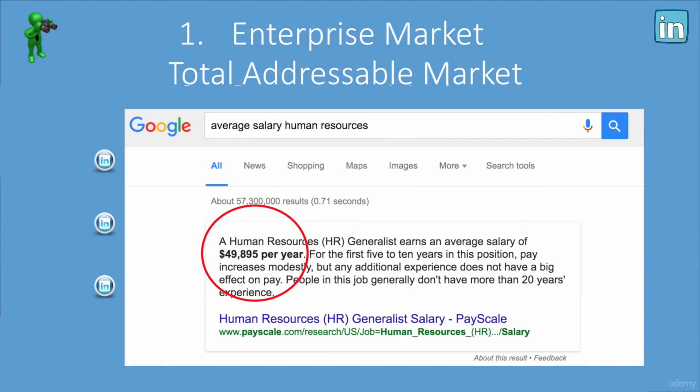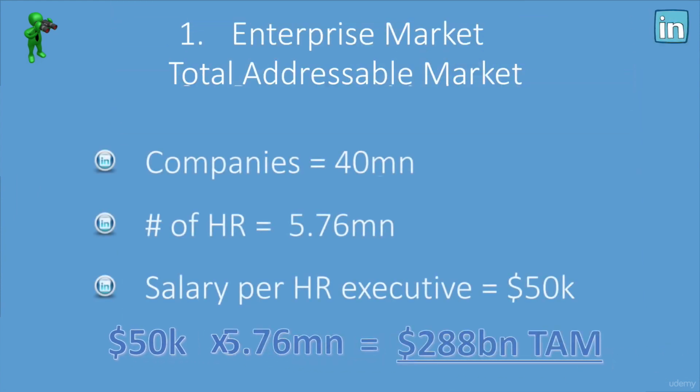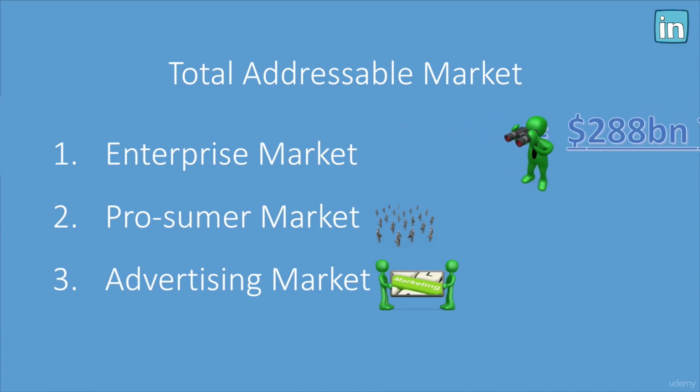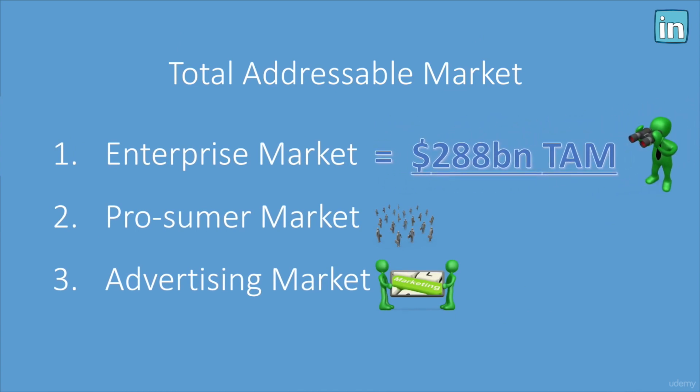So let's simply multiply those together to get our total addressable market. And there you have it. It's $288 billion. That's the total size of the enterprise market for LinkedIn. So we've done 1/3 of the work here for our TAM, or total addressable market.